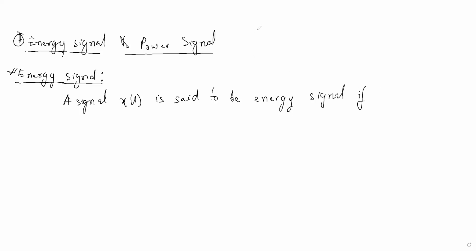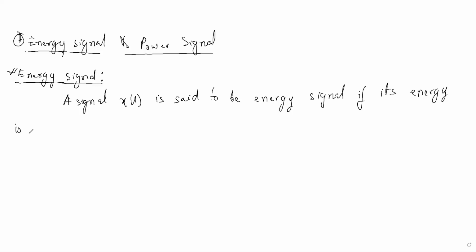There is a mathematical formula. First, let us define the energy signal. What is called an energy signal? A signal x of t is said to be an energy signal if its energy is finite. Finite means the energy value is finite.